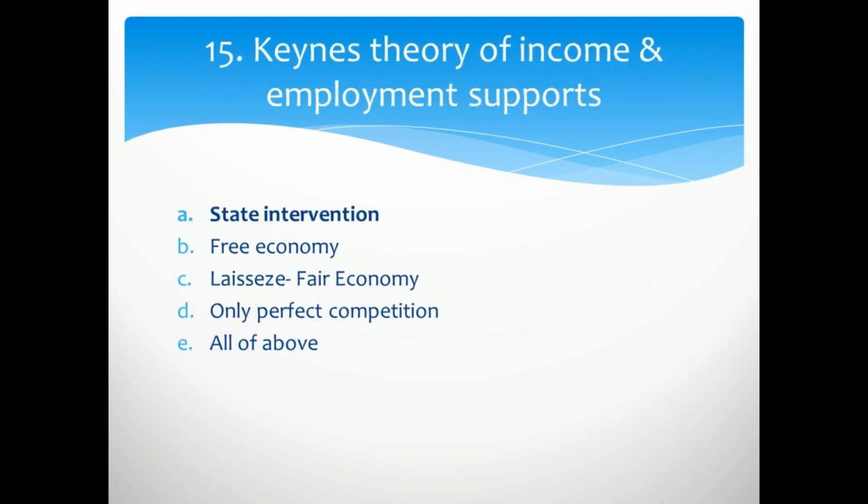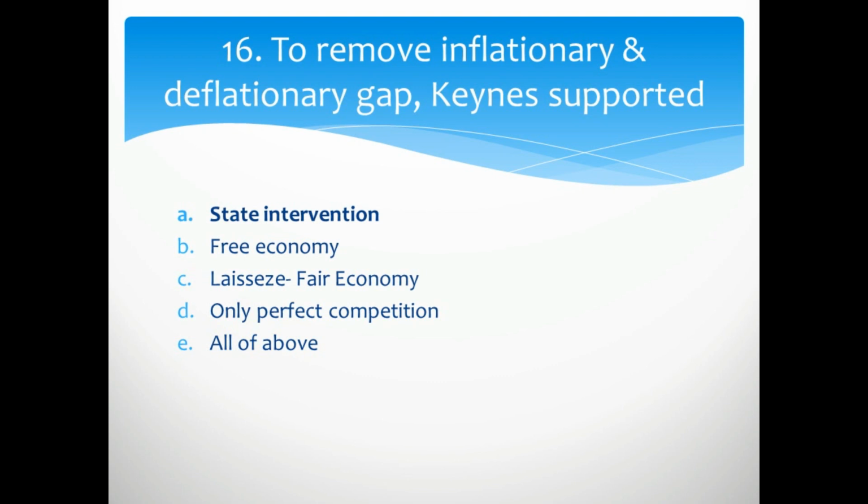Keynes theory of income and employment supports state intervention. Keynes was highly against the classical idea that the economy should be a free economy and the state should not interfere in the economy. But according to Keynes, the state should interfere in the economy for the welfare of the country. 16th question is, to remove inflationary and deflationary gap, Keynes supported state intervention. Keynes strongly supports that the state should interfere in the economy to remove inflation and deflation. So the right option is A.